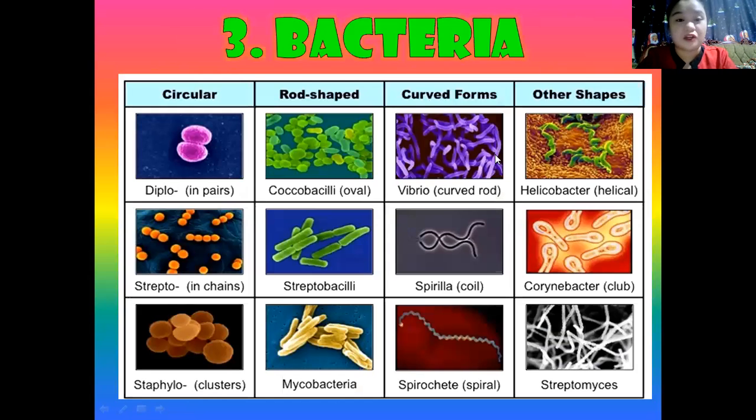First, we have the circular bacteria, which are diplo in pairs, strepto in chains, and staphylo in clusters. We also have the rod shapes, which are the coccobacilli, or oval shape, streptobacilli, and mycobacteria. We also have the curved forms like vibrio, spirilla, and spirochaete. And the other shapes like helicobacter or helical, Corynebacter or club, and streptomyces. Okay, so those are some examples of bacteria.